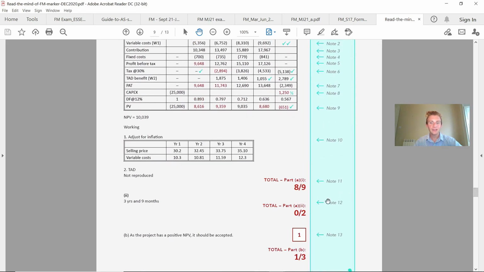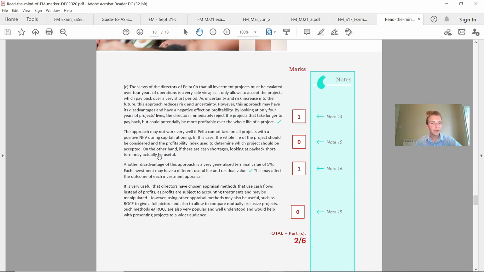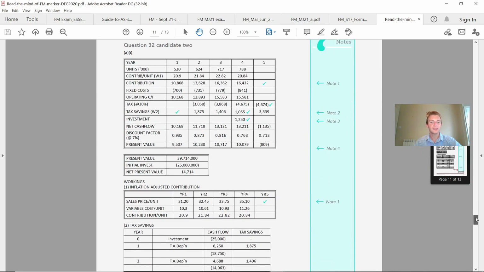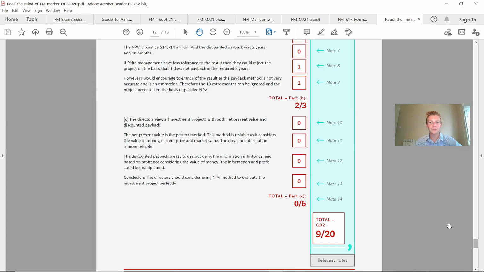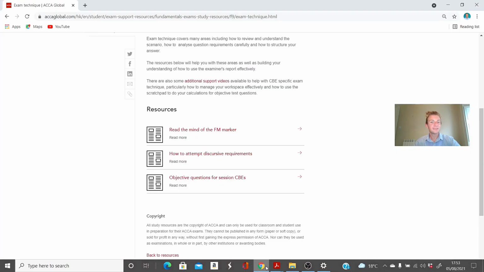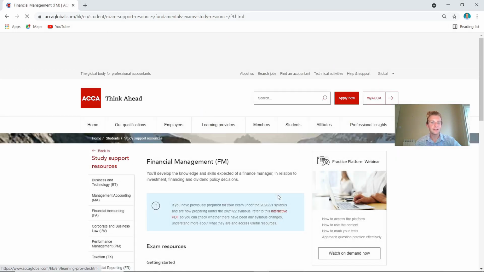And this is where it shows you how they did really well in part A and then got nothing in part 2 on there. And then it breaks it down to say, well, look how much was written there for no marks. Same here for this paragraph, because they weren't specific back to the actual requirement, what it was asking for. So a really helpful tool. I would definitely be using this if I was in your situation, analysing it through to understand what standard I need to be doing this exam to. So again, definitely something I'd be putting down along with the actual discursive and other objective questions. So plenty of resources on here to take advantage of.